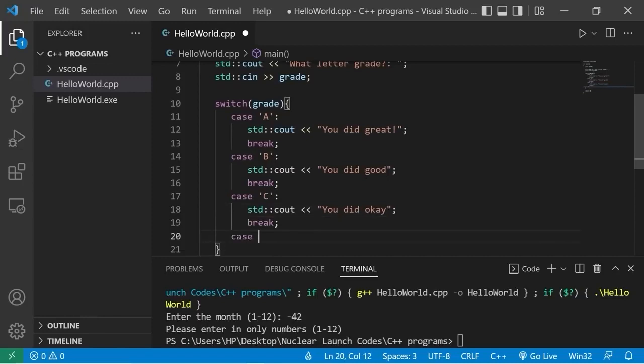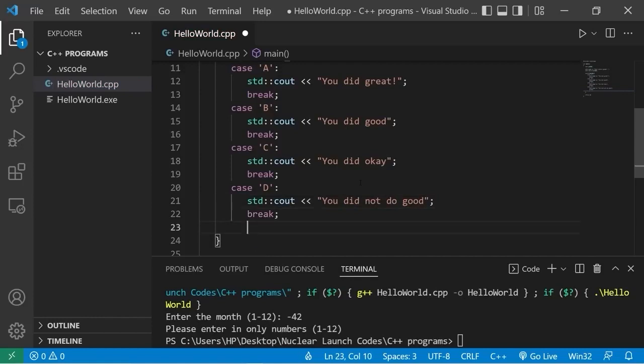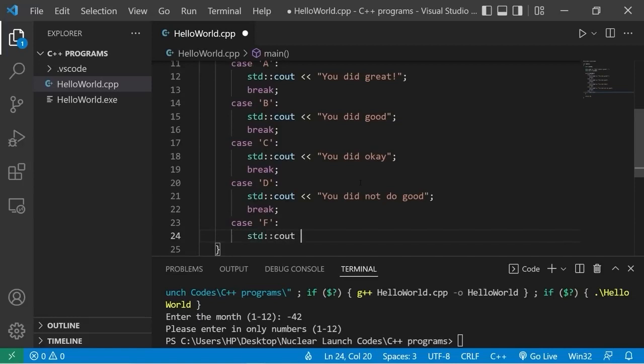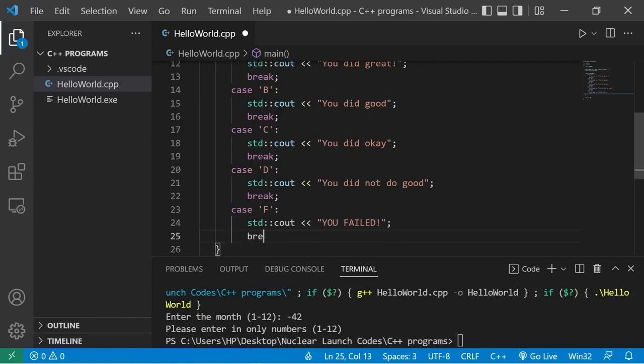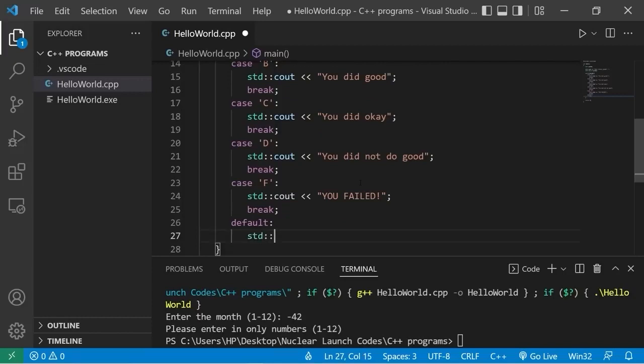Break. Case D. Standard output. You did not do good. Break. Case F. Standard output. You failed. Break. Then let's add a default case. Please only enter in a letter grade A through F.